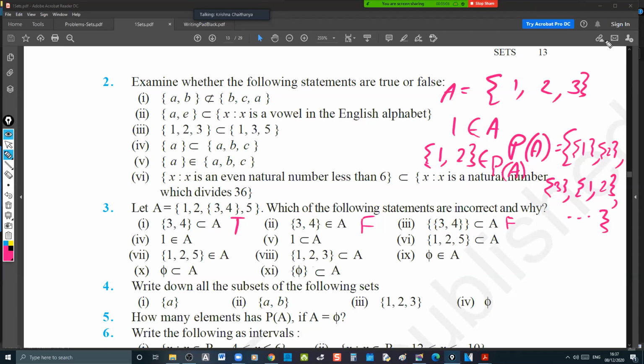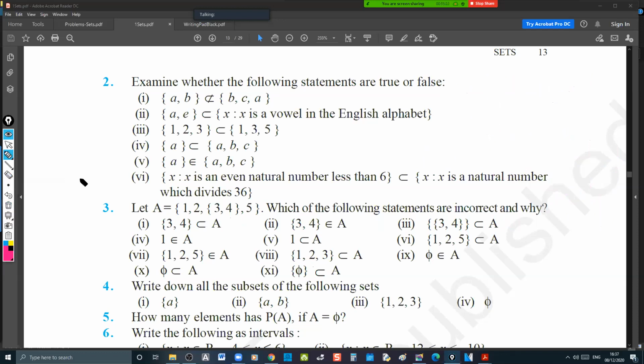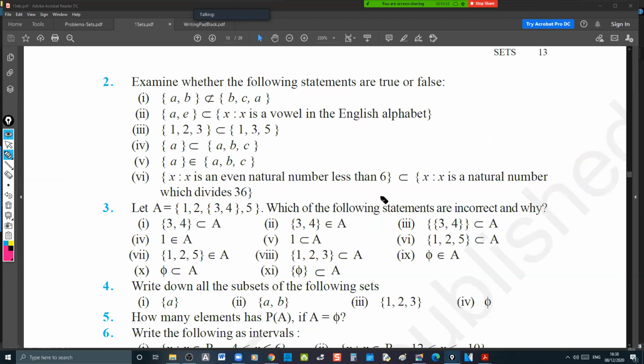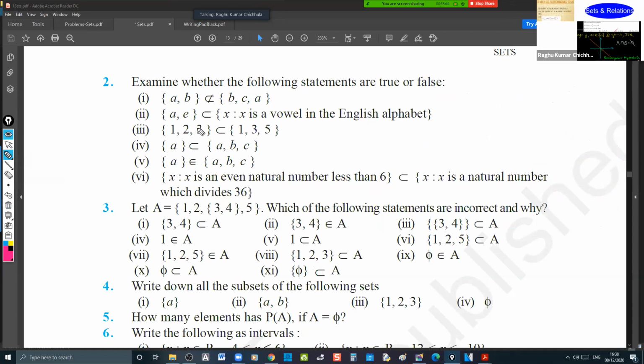Yes, sir. I'm doing that. Even {3, 4} is present as a subset. This is correct. Yes, sir. The answer is yes. I'm sorry. They said that as {3, 4} belongs to A, so this is a subset of A. First one.